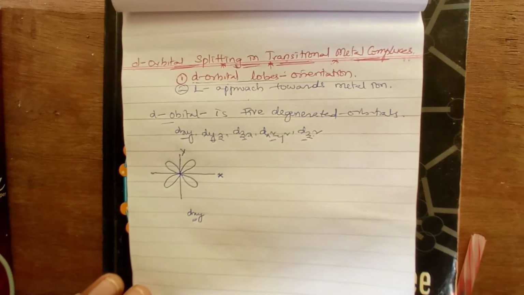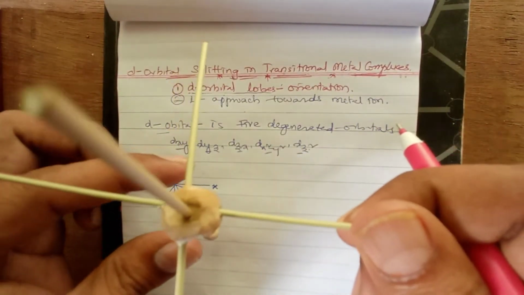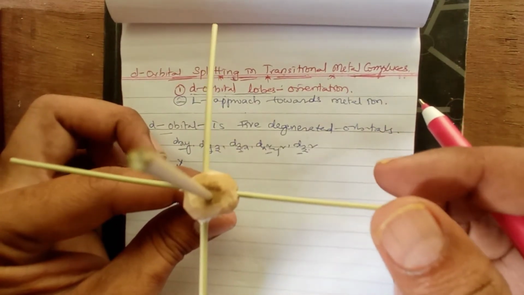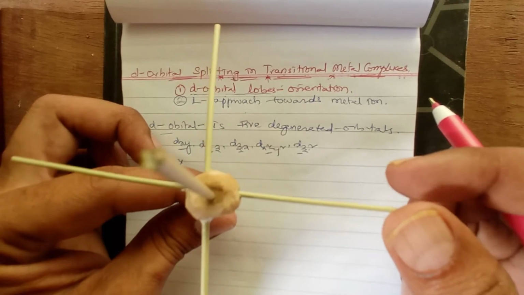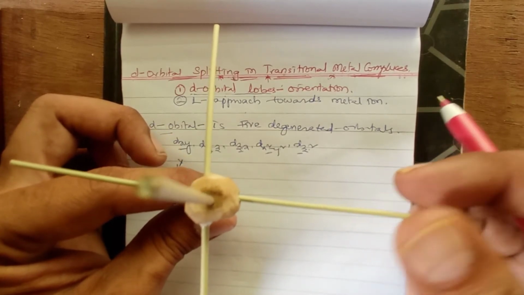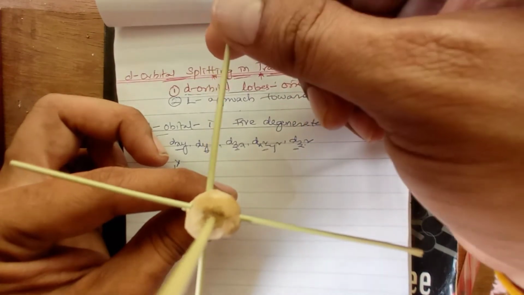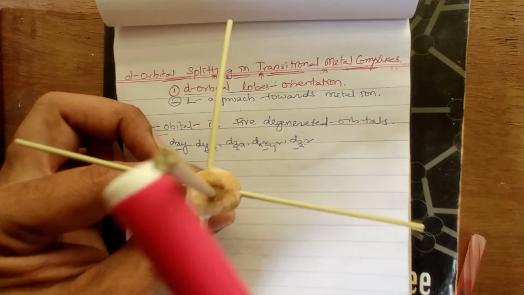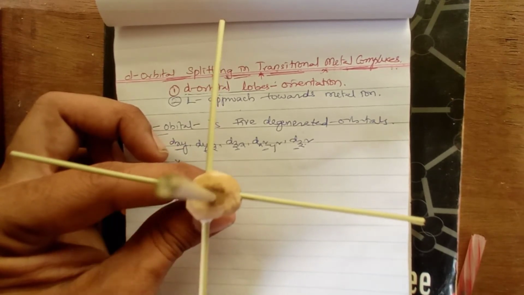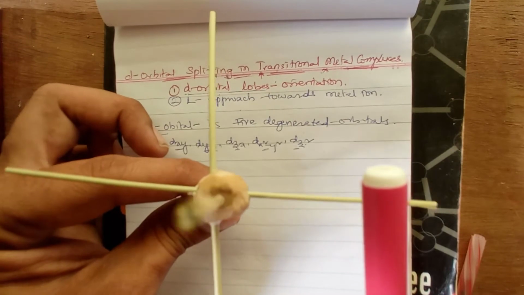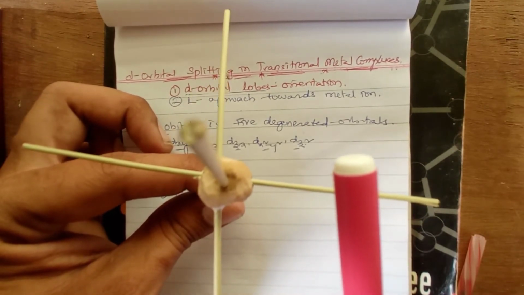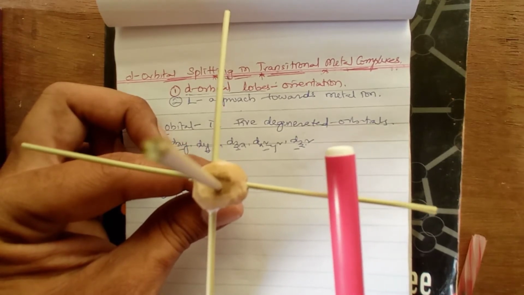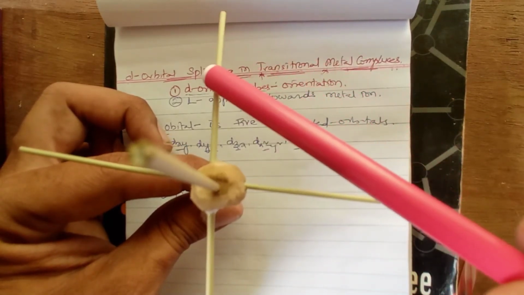If we particularly go for the coordination axes, they may look like this, right? If you consider left to right as the x-axis, front to back as the y-axis, and top to bottom as the z-axis. Now we are defining the dxy orbital lobes. The x is this and the y axis is this, right.